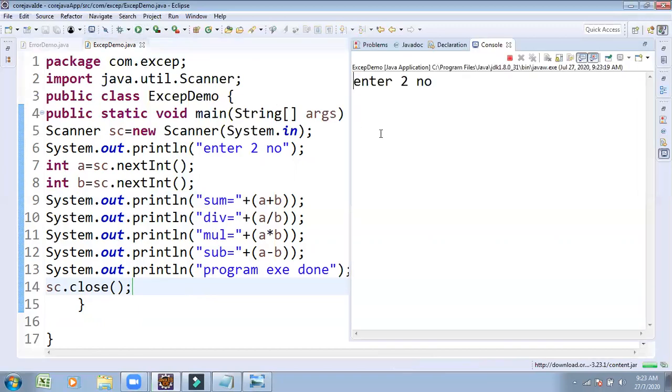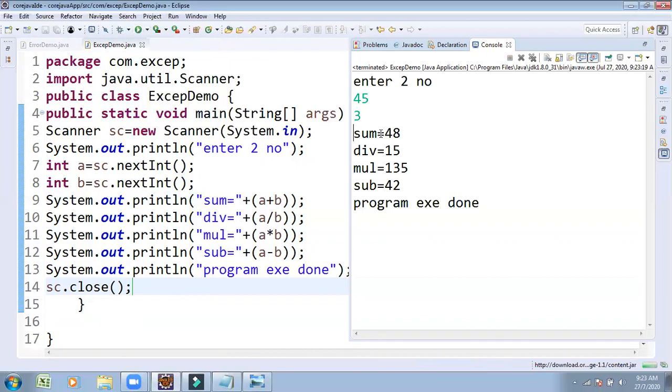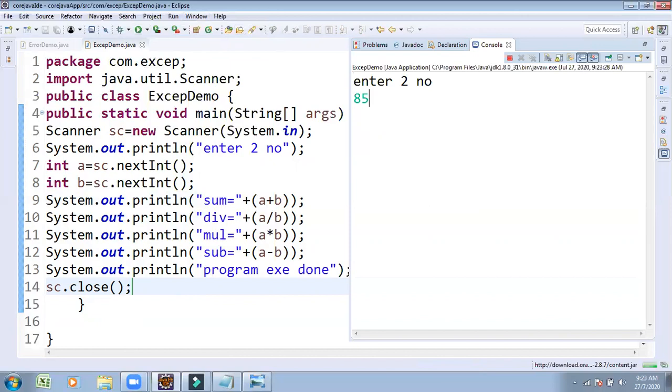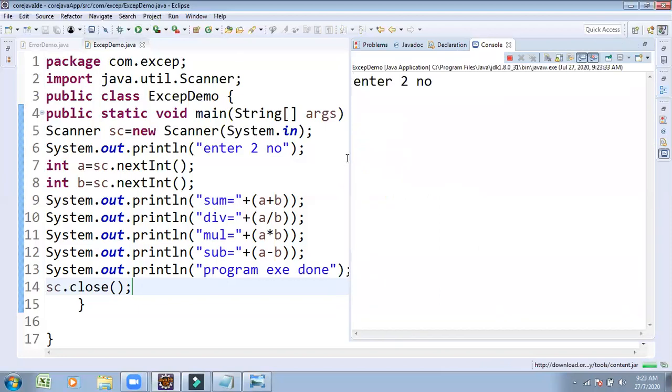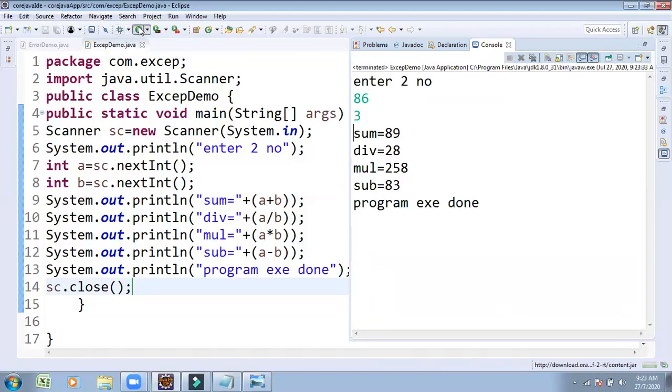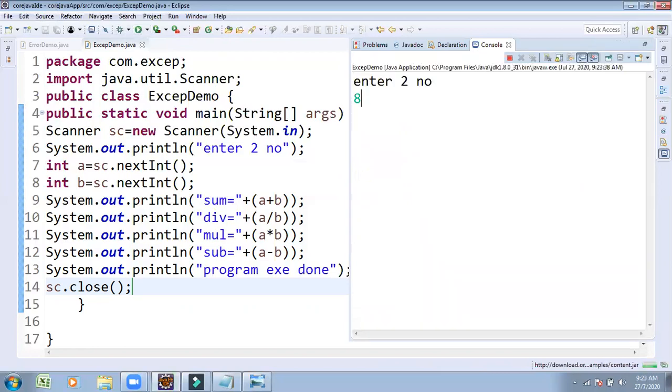I execute it, passing two numbers, different values of A and B. The program is perfectly executed. Similarly, I pass two more numbers. The second time I execute, the program executed successfully. Execution 3 executed successfully. Execution 4: observe, previously with different values of B the executions completed.